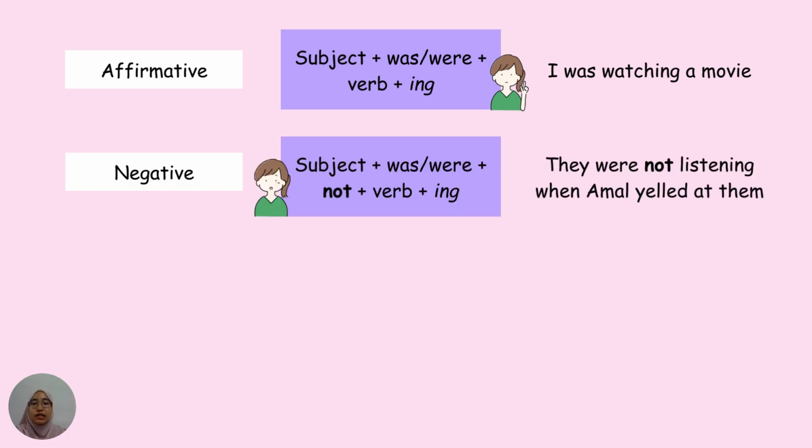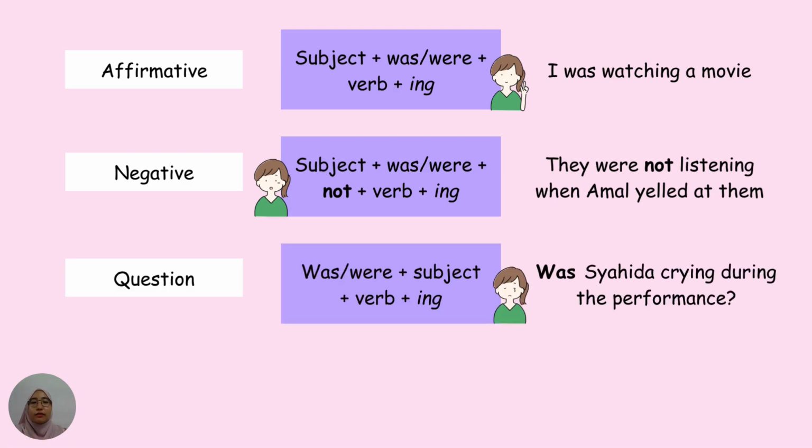The second one is negative. What is negative? If the affirmative is to validate, the negative sentence is to falsify a statement. So for this, if you want to construct a negative sentence, you must add not. So the formula would be the subject plus was or were plus not plus verb plus ing. So let's take a look at this example. They were not listening when Ahmad yelled at them. So they is the subject, and there is the verb to be, which is were, and the word not, and the verb plus ing, which is listening.